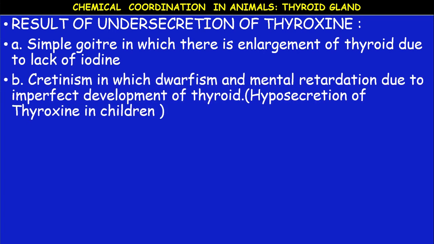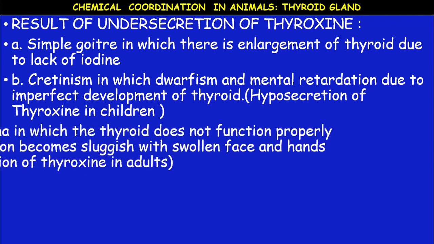Okay. The next disorder, cretinism in children, in which there is dwarfism, means the growth is hampered, and mental retardation due to the imperfect development of thyroid. Hyposecretion of thyroxine in children results in cretinism, where the body parts look normal but the head will be abnormal, very small compared to the rest of the body.